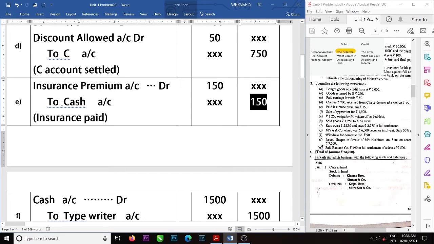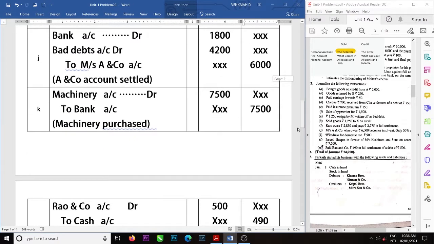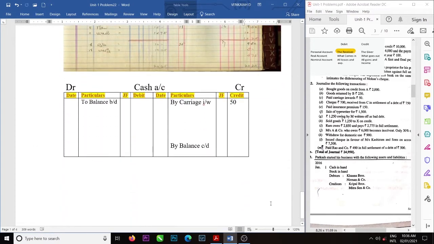So to cash credit side, debit account name insurance premium and amount is 150. Insurance premium paid cash 150. Right. So any reference number we can write.